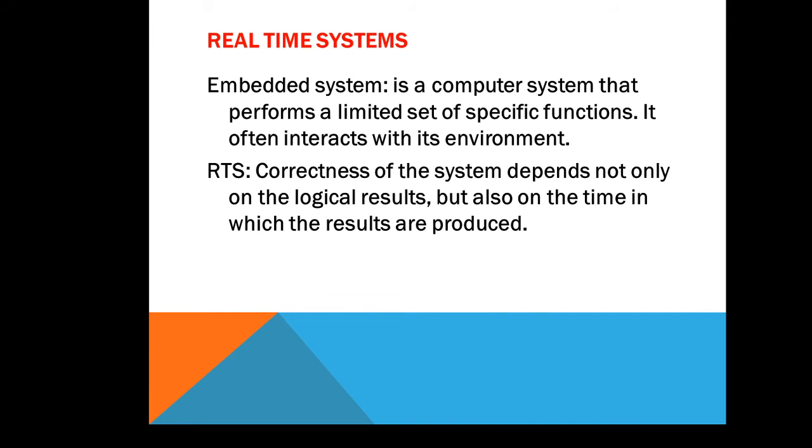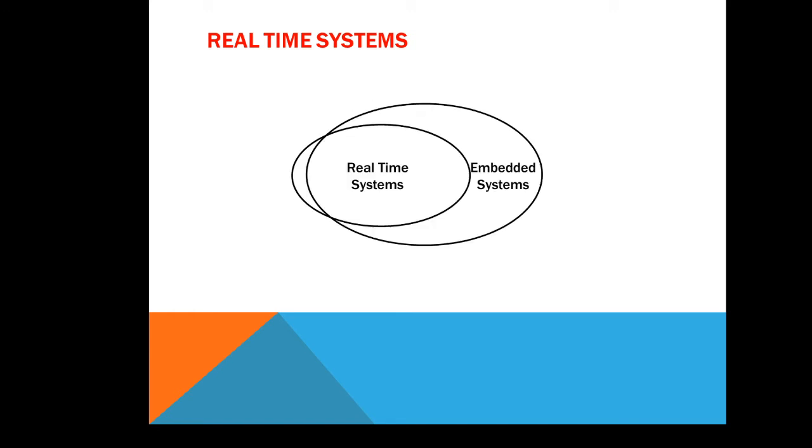Now, what is the definition of a real-time operating system? An embedded system is a computer system that performs a limited set of specific functions. It often interacts with its environment. And what is a real-time system? The correctness of the system depends not only on the logical result but also on the time in which the results are produced.